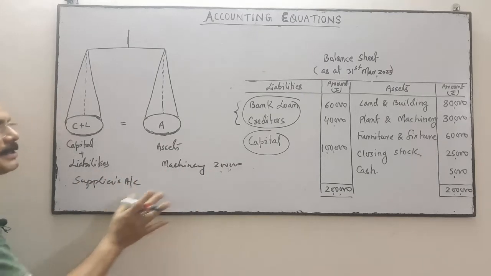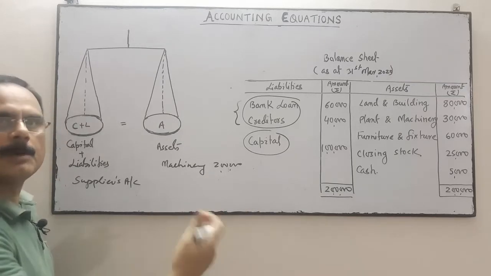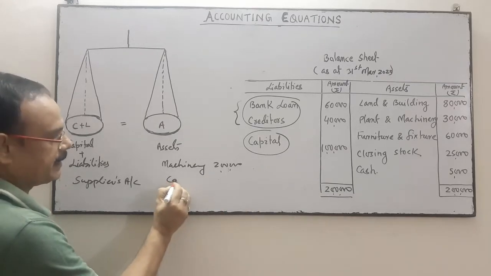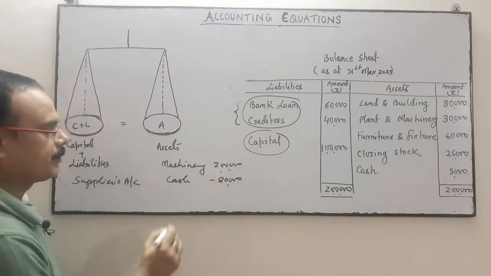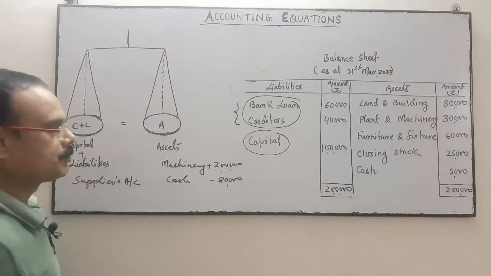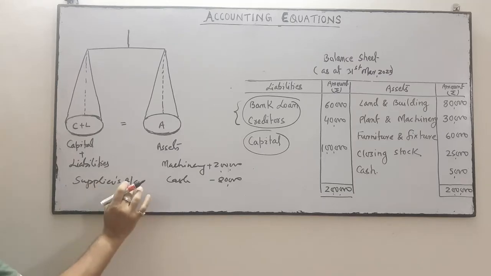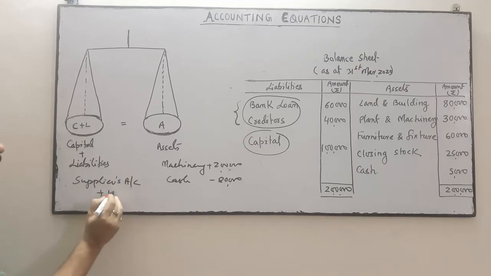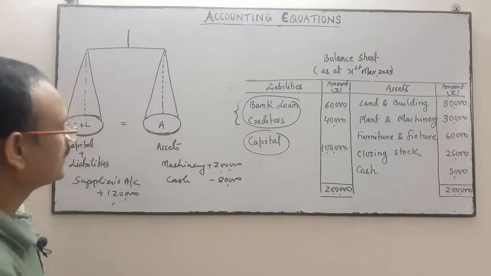Suppose the machinery is purchased for rupees 2 lakhs and 80,000 is paid in cash. So the cash payment is done, 80,000 cash is paid. So cash will reduce by 80,000, machinery is increased by 2 lakhs, and on the liability side, the creditors, the suppliers account, will increase by 1,20,000, because we have already paid 80,000 to the supplier.